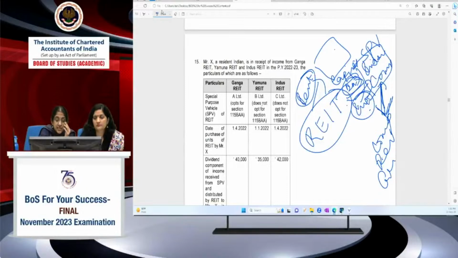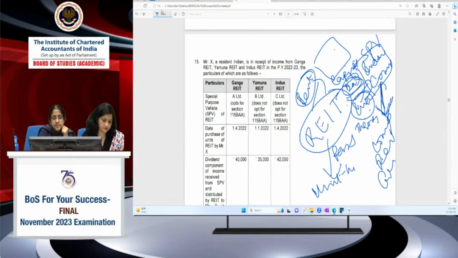For these dividend, rent and interest, the REIT as such, REIT is a real estate investment trust. It enjoys a pass-through status. And these 3 incomes are taxable in the hands of the unit holders of REIT. And in the hands of the unit holders, the character of the income, rent, dividend and interest, will be the same as what it was in the hands of the REIT.